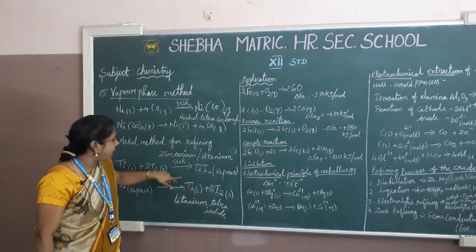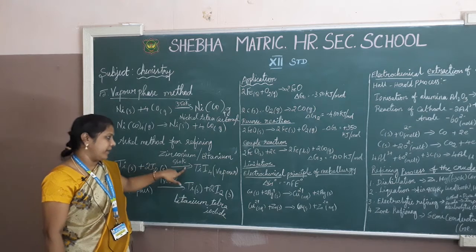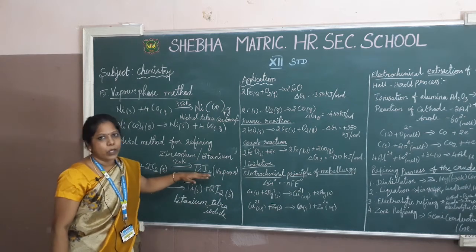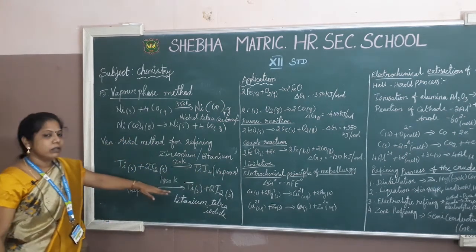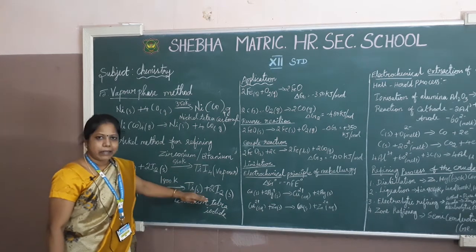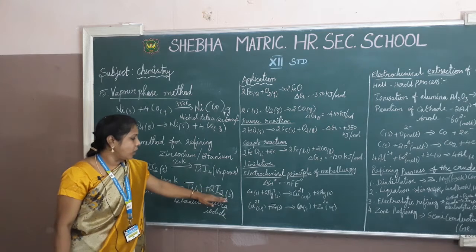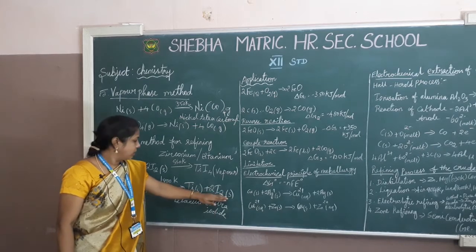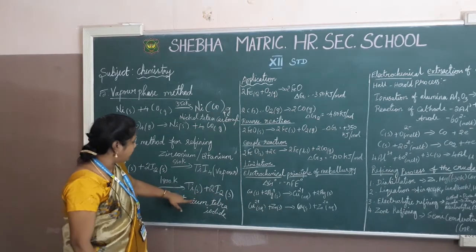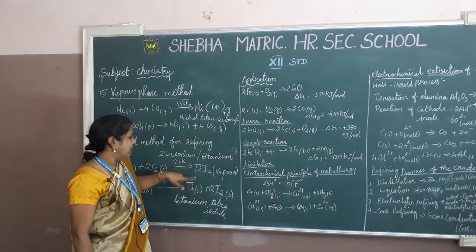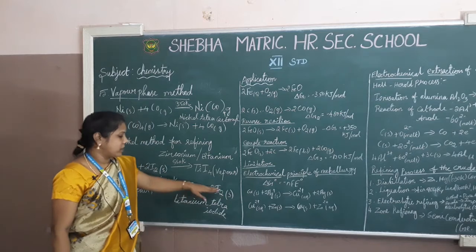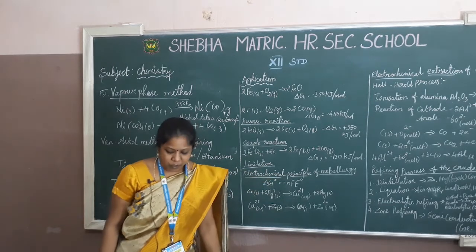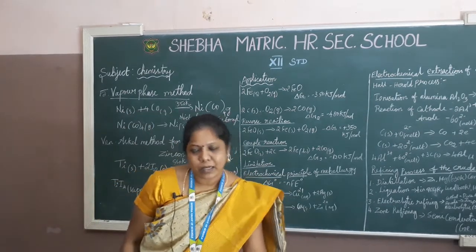Here it happens at 550 Kelvin, we can get the vapor state of titanium tetraiodide. Again at 1800 Kelvin, we can get titanium in the solid state along with iodine, also in the solid state. This is titanium tetraiodide and iodine. Okay, so titanium tetraiodide is not written here. This is only titanium and iodine in solid state. Finally we can get the pure metals. Okay, these are all the refining processes. Here we have completed the processing methods.